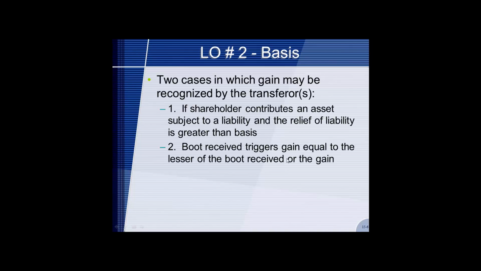Two cases in which a gain may be recognized by the transferors: if the shareholder contributes an asset that is subject to a liability and the relief of the liability is greater than the basis. Example, a property with a basis of $80,000 and a mortgage of $100,000 is transferred into the corporation, then they're taking a relief of the mortgage that's worth more than the basis. And the second one is if boot received triggers gain equal to the lesser of the boot received or the gain.